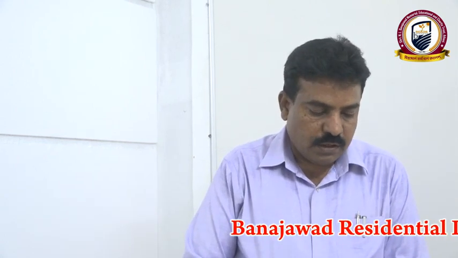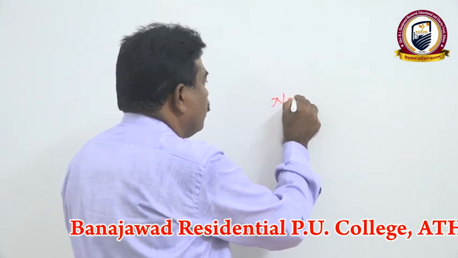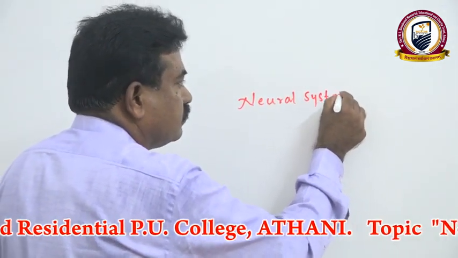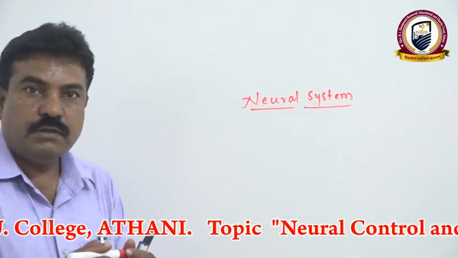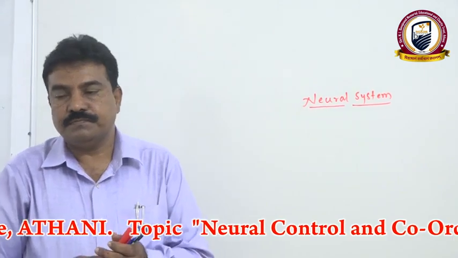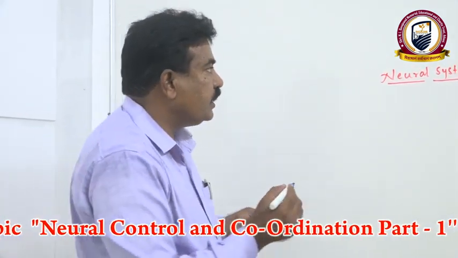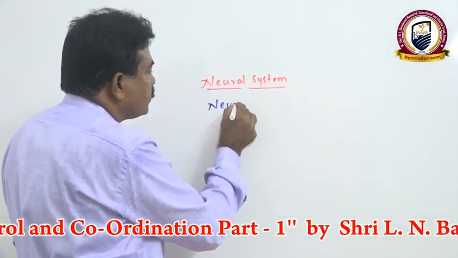Here, first in neural coordination, we have to discuss the neural system. Basically, the basic unit of the neural system is made up of neurons.